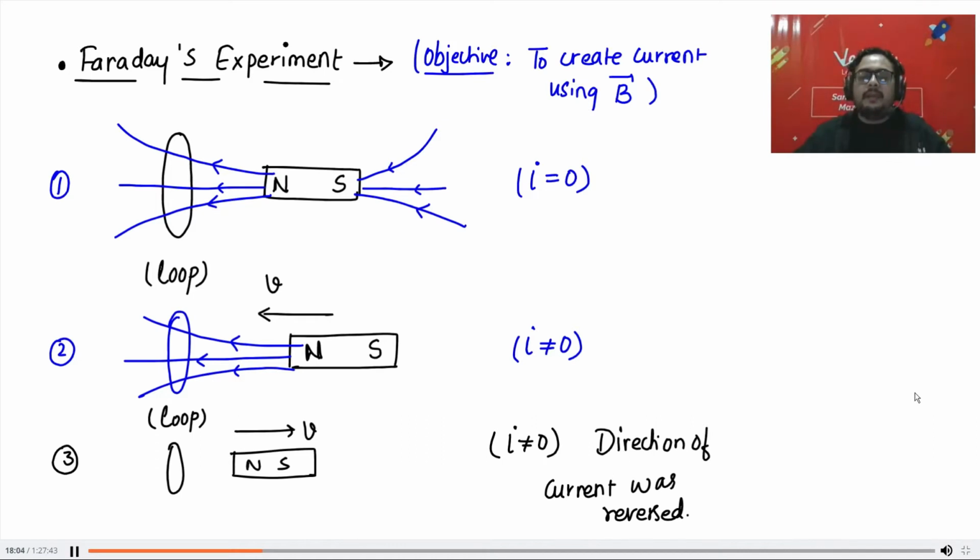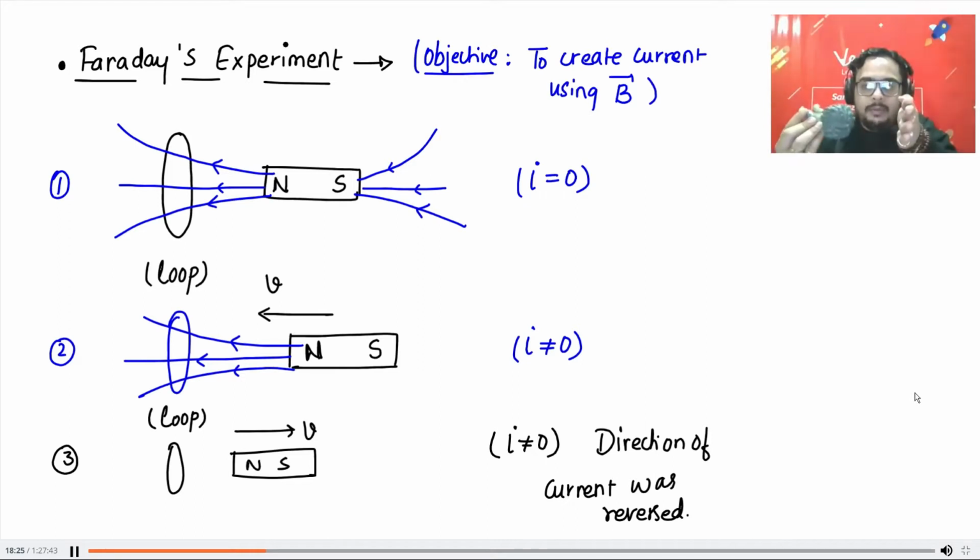Okay, so what was the experiment? Let me explain the whole experiment once again. What was the conclusion and what was the experiment? Let me say this is the loop, my hand is the loop, and this is your magnet. When he kept the magnet close to the loop, there was no current. This was the observation.